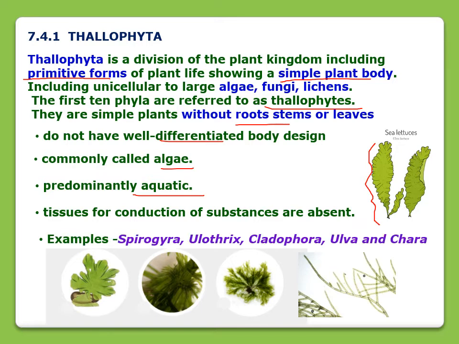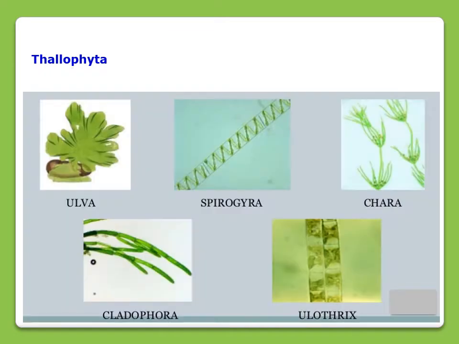Examples of Thallophytas are Spirogyra, Ulva, Chara, Ulothrix, and Cladophora. All these plants are Thallophytas. Here you can see the pictures of the plants that belong to the Thallophyta group.